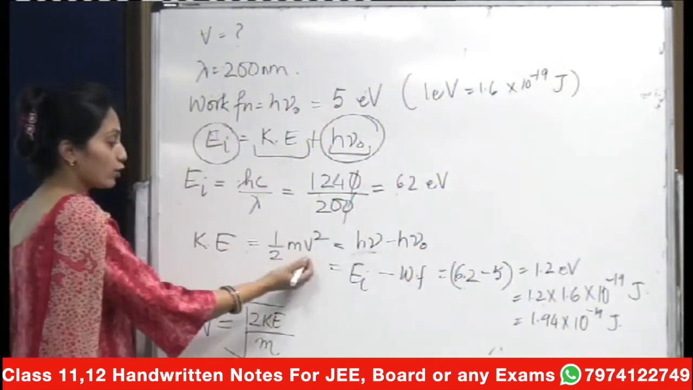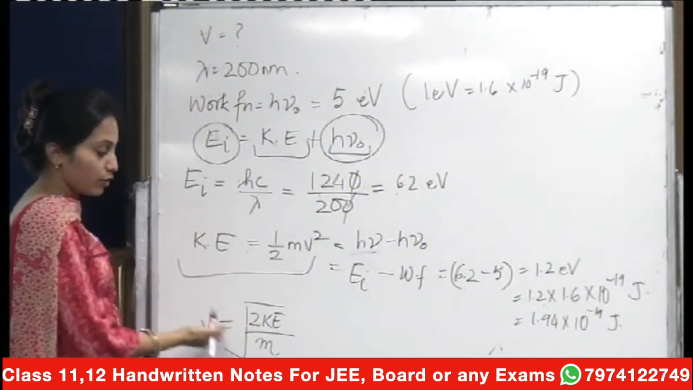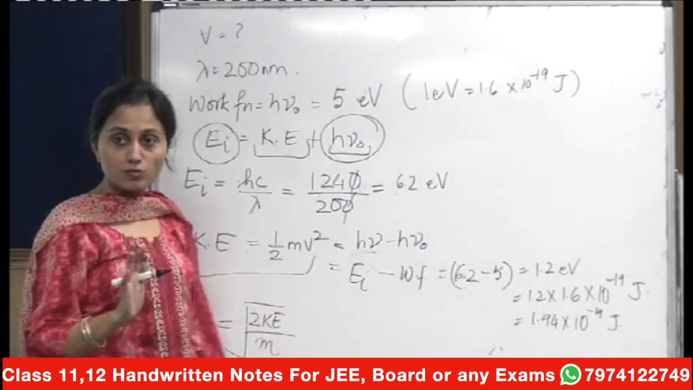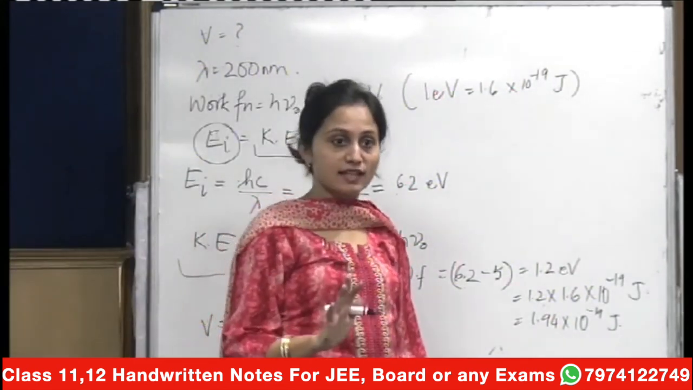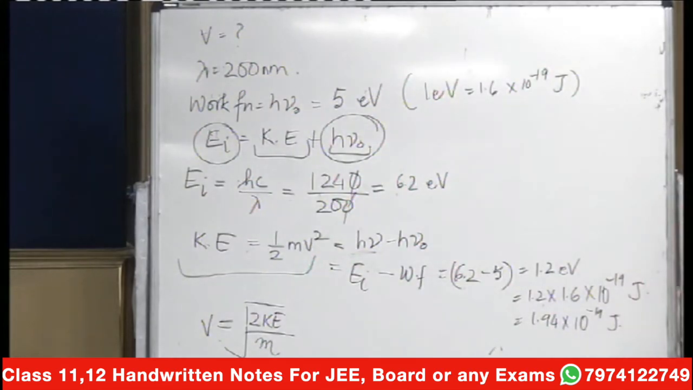And now you know that velocity can be related to the kinetic energy, and velocity is equal to under root of 2 KE by m. This was a simple application of Einstein's photoelectric effect. We can, I think, take one more example.